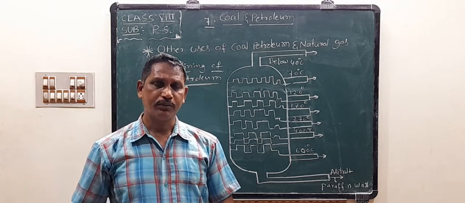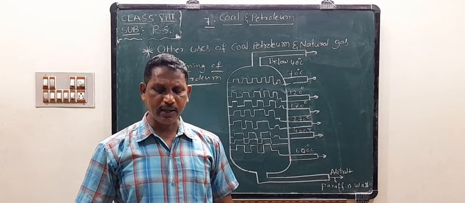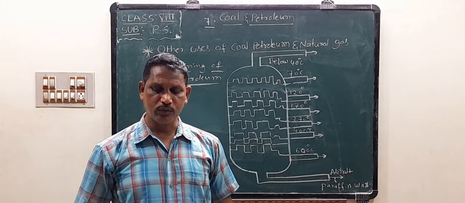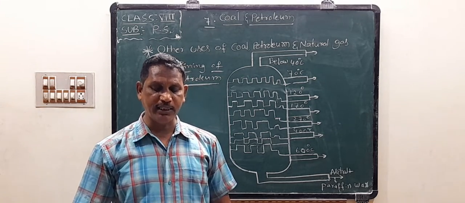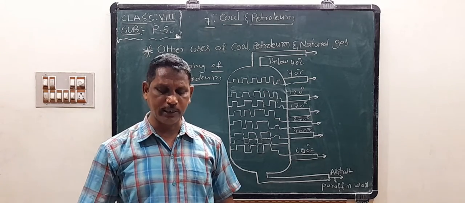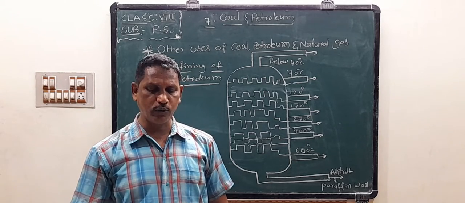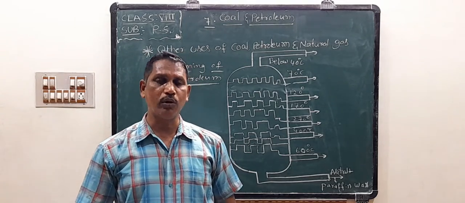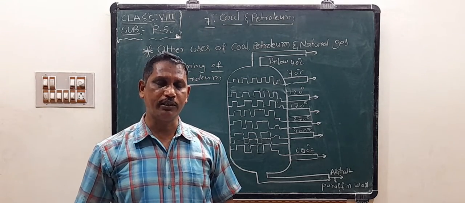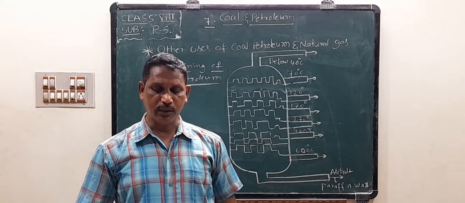Okay, coal tar. It is a black colored, thick liquid with an unpleasant smell. It is a mixture of about 200 substances.